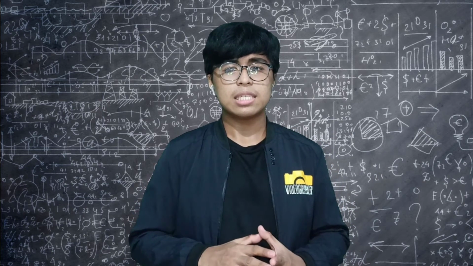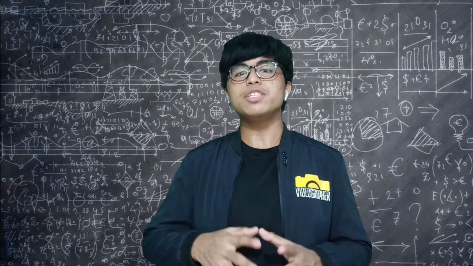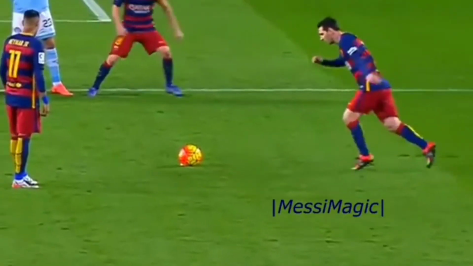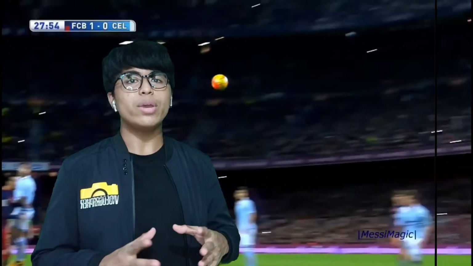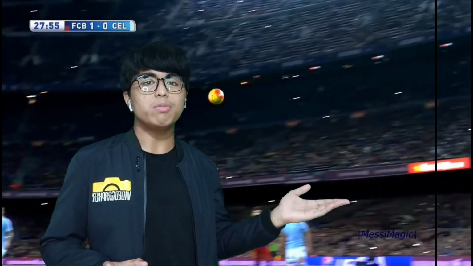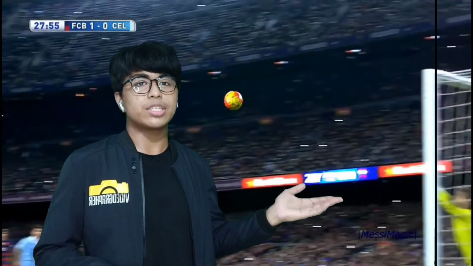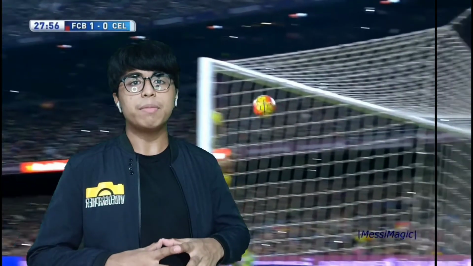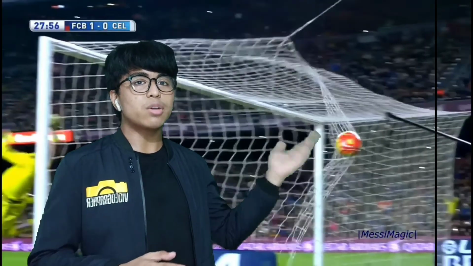The best example of Newton's first law of motion is when a soccer ball on the ground is at rest. It will remain at rest until it is acted upon by an unbalanced force when it is kicked. And when it is in motion, it will remain in motion with a constant speed and direction unless it is acted upon by an unbalanced force, which is the soccer goal net.